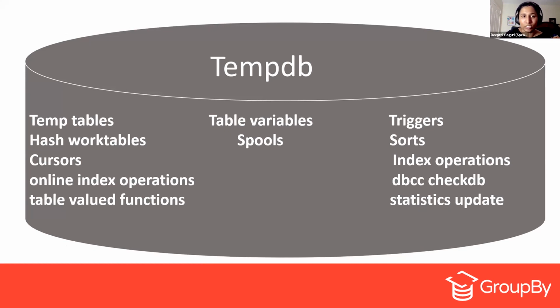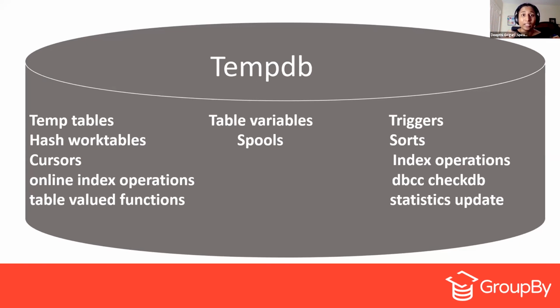Online index operations, right? If you do the online index and sort in TempDB, then those sorts will happen in TempDB. Table valued functions will use TempDB. Table variables: whenever you say table variables, you might be thinking that table variables are always in memory, but that's not true. Table variables will be saved inside TempDB as well. And if you have any spool operators, those spools happen in TempDB.